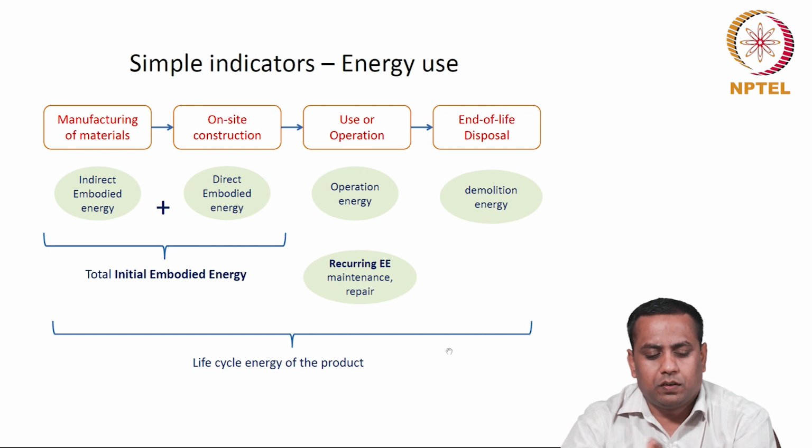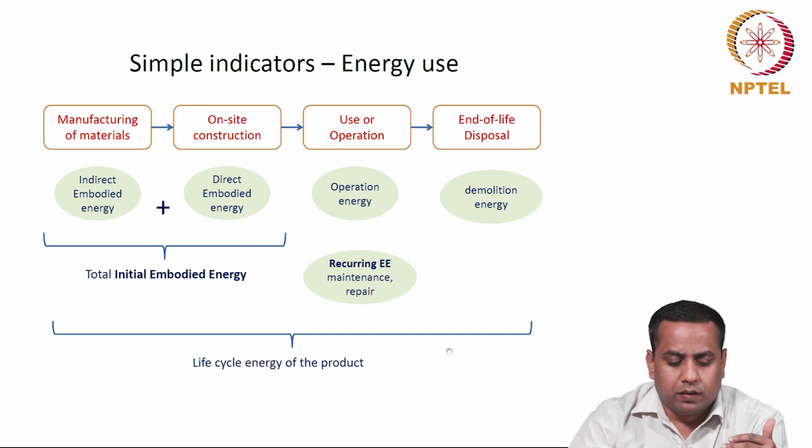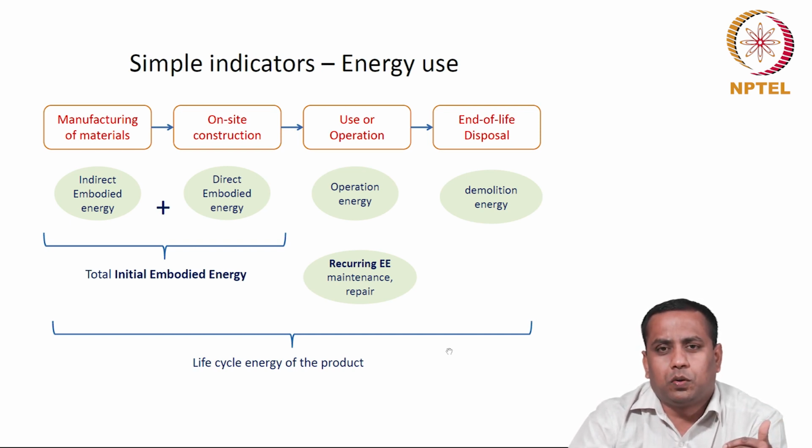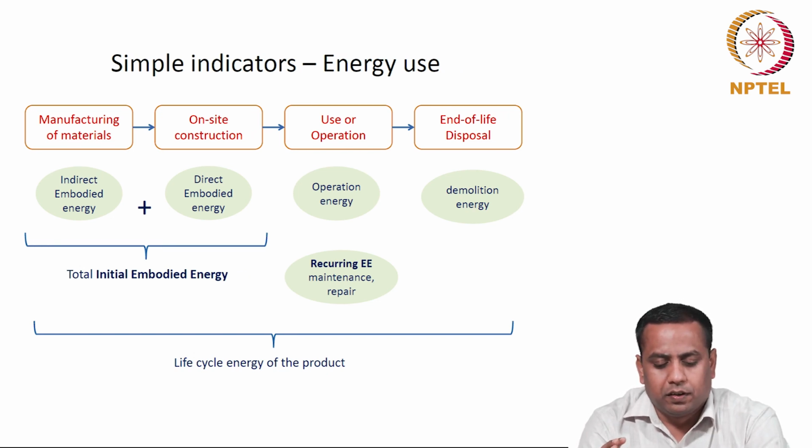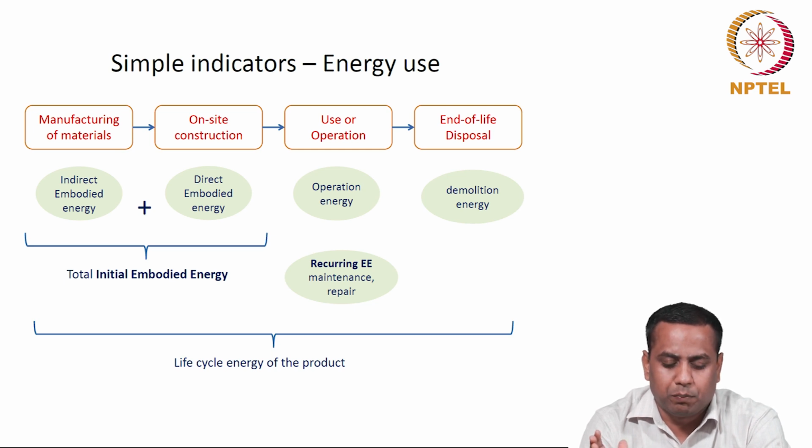Considering the product life, the indicators belong to each phase of the product. First, the direct embodied energy associated with assembling the product; the sum of both is called the total initial embodied energy. Second, the energy use associated with the use of the product, operation energy, and then the energy use